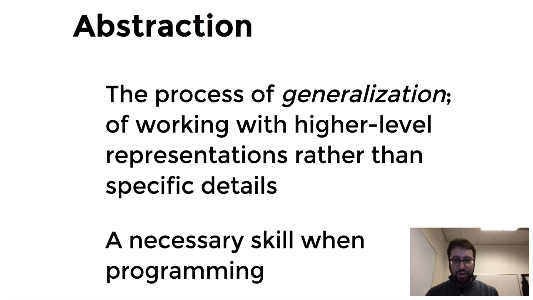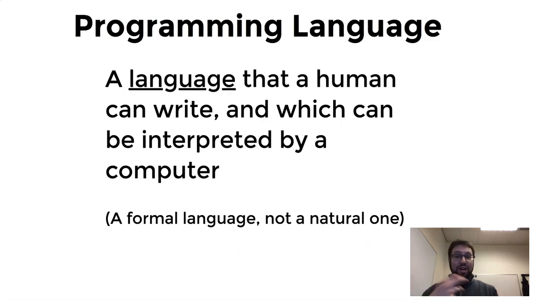Great, so we've got this abstraction step that we're trying to go through. In the end, we take this abstraction step, which eventually is getting translated, going through an interpreter, and translated back down to zeros and ones, and that abstraction we can work in is what turns into our programming language. If we abstract this enough, we get a programming language. So a programming language is a language that a human, like us, is able to write, interpret and understand, but can also be interpreted by a computer. So it's effectively a common ground. It's a place where people are able to understand what's going on, but a computer is also able to understand it enough that it can interpret it, do that massive find and replace operation to convert it back into zeros and ones.